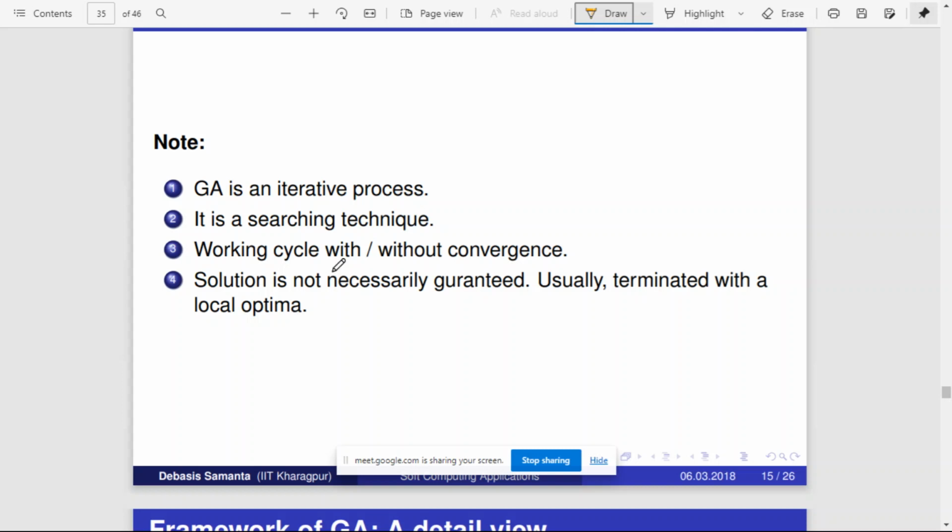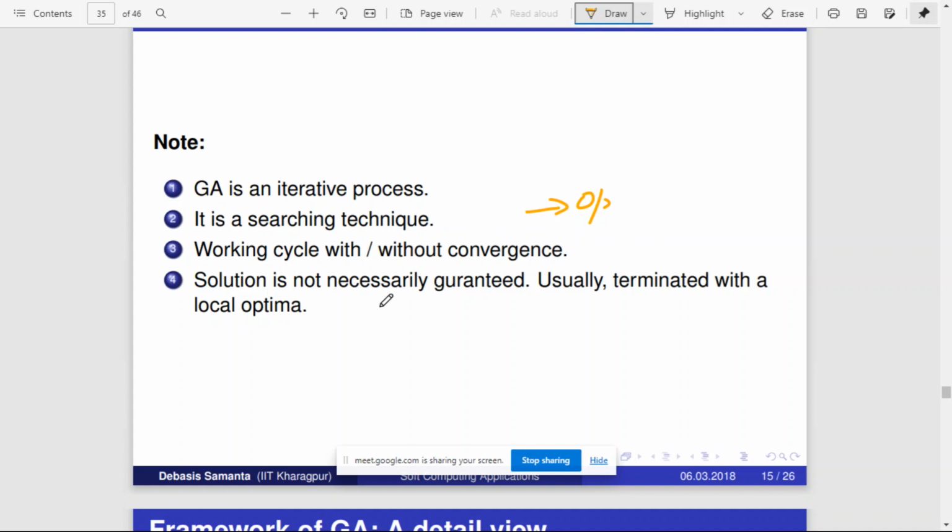Okay. So the working cycle can be with or without convergence. Sometimes you may say that the algorithm should work until it reaches the optimal solution. In that case there is no convergence. Otherwise you say that the algorithm should work until the last 5 results were the same. So that is with convergence.